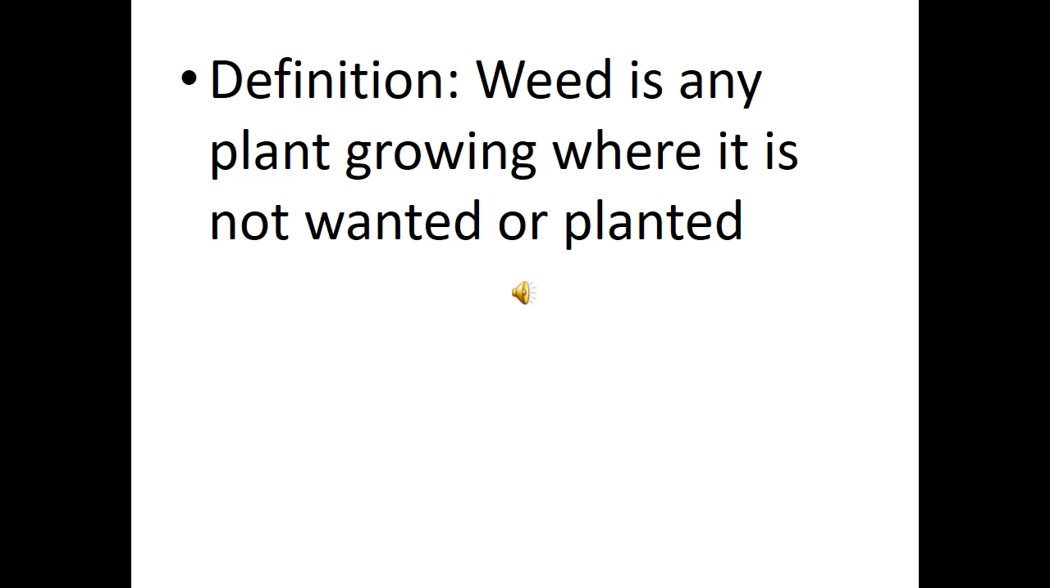Now let's look at the definition of weed. Weed is defined as any plant growing where it is not wanted or planted. That means any plant that is growing where it is not needed is considered a weed. Take for instance, if you are a rice farmer and you discover that maize is growing in your rice farm, definitely, since that maize is not planted by you and is not needed in that farm, the maize is considered a weed.